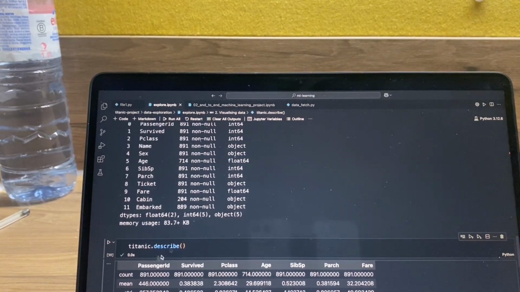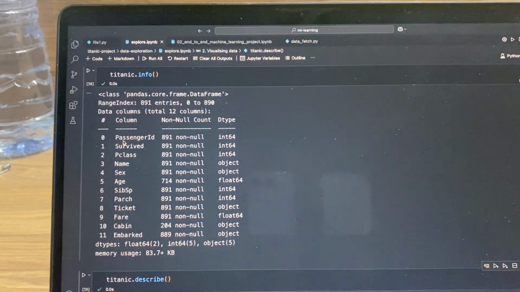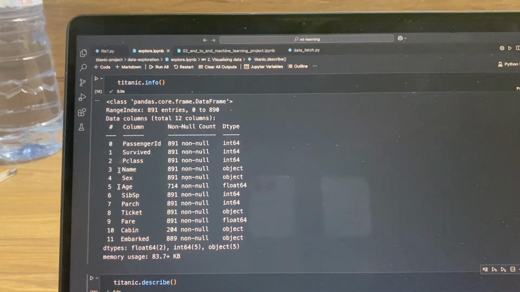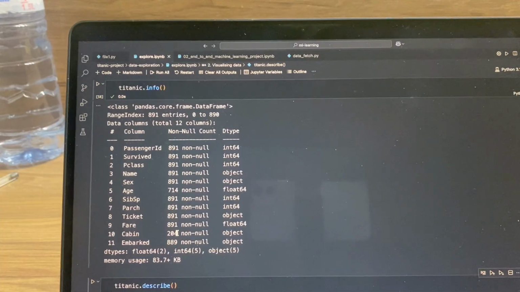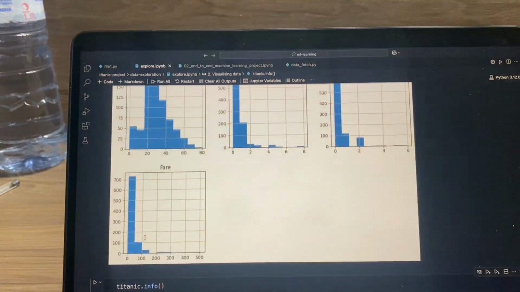This is the description of this data frame. This info call is all about the data. There were just 204 entries for cabin. So yeah, some interesting stuff.